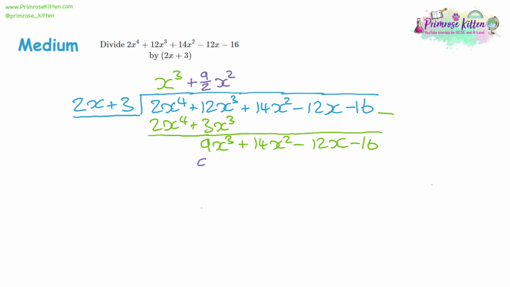Now, we know the first one's going to be 9x cubed. The second one, we're times in by 3. So 9 times 3 is going to give us 27, with 27 over 2 x squared. Then we need to take that away from a 14.